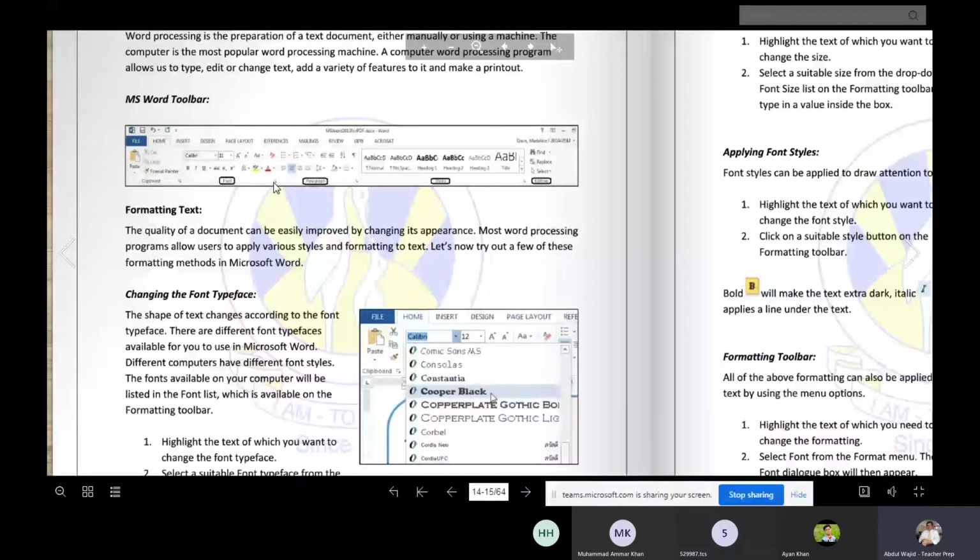Okay, after that we have formatting text. The quality of a document can be easily improved by changing its appearance. Most word processing programs allow users to apply various styles and formatting to the text. Let's try out a few of these formatting methods in Microsoft Word.